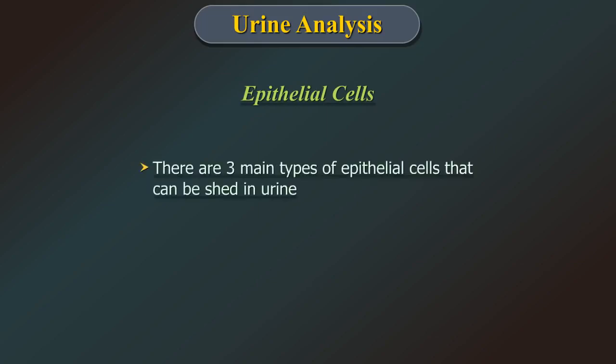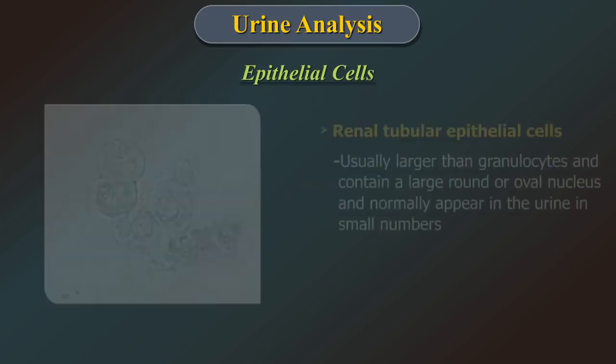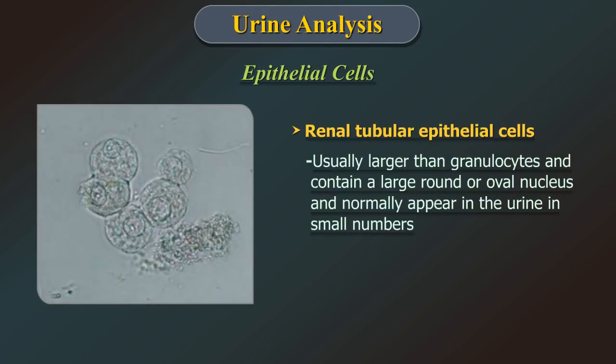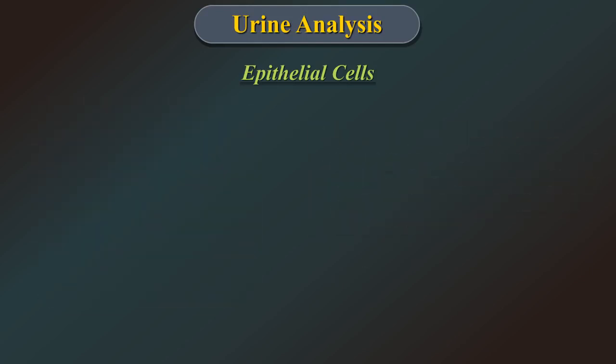There are three main types of epithelial cells which can be shed in urine. The renal tubular epithelial cells, which are usually larger than granulocytes and contain a large round or oval nucleus, normally appear in the urine in small numbers.